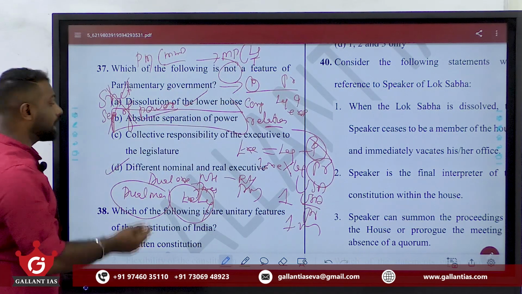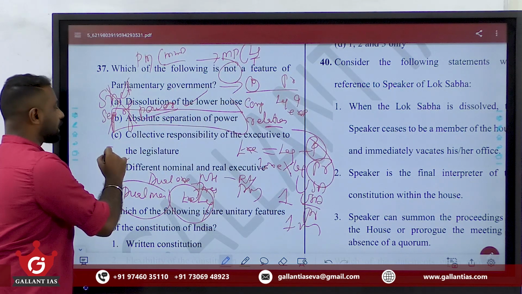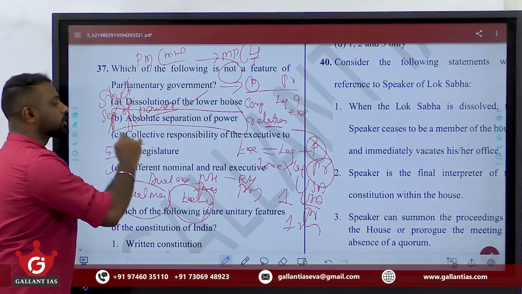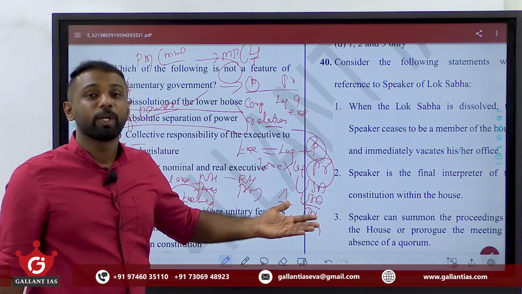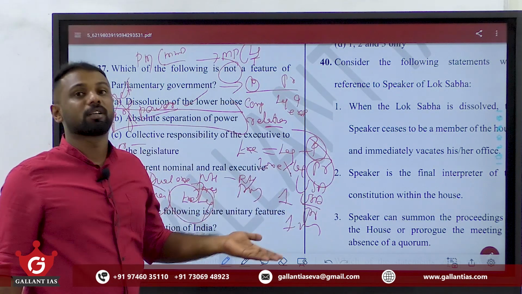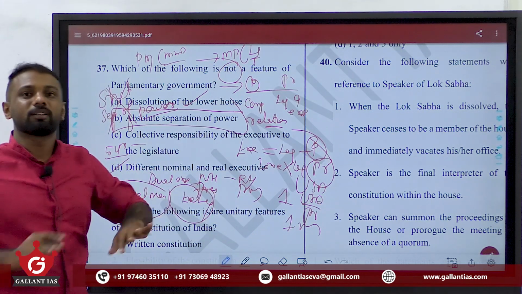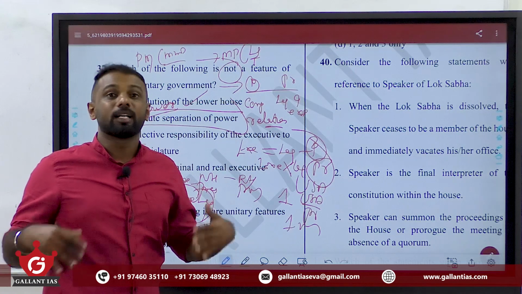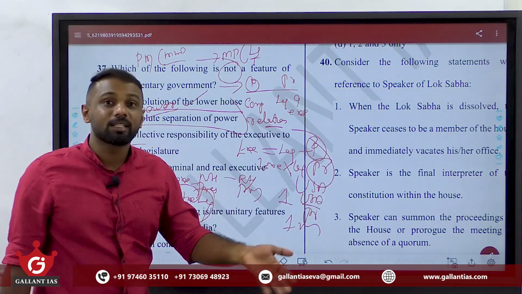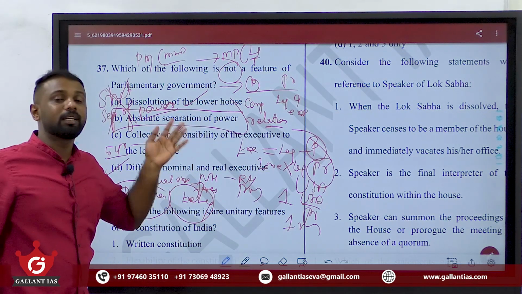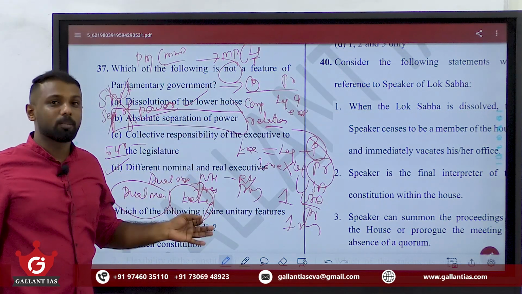And some of which we can say that the dissolution of lower house. See, hope you know that even before the tenure of 5-year time, the Lok Sabha can be dissolved by the President of India. But that is not possible in the case of USA because they are having the presidential form of government. And the executives have nothing to do with the case of legislature. The executives in case of USA do not need the support of the legislature. But in case of our context, the PM needs the majority support in Lok Sabha.